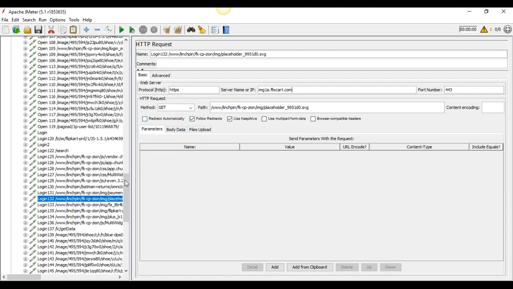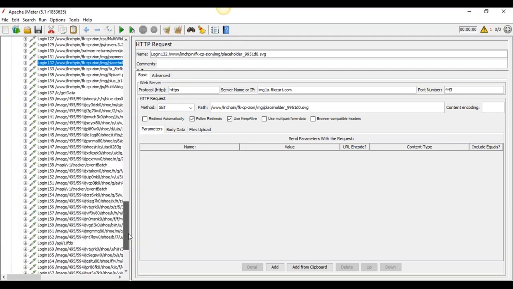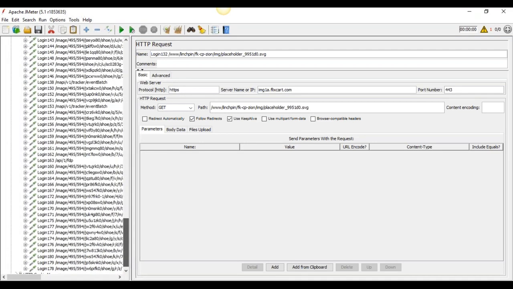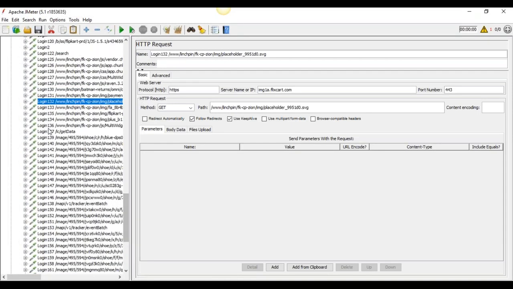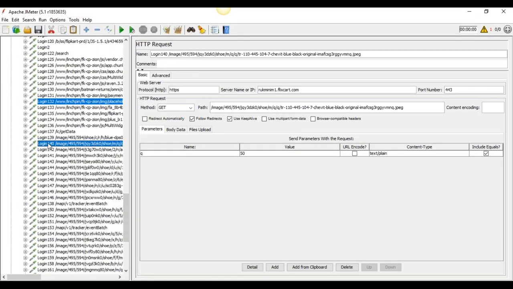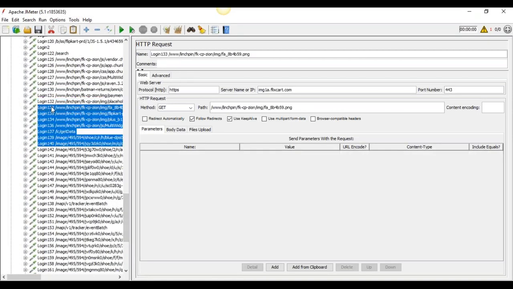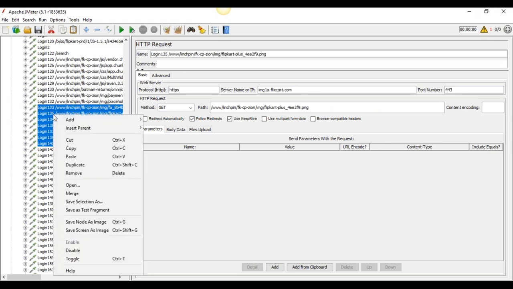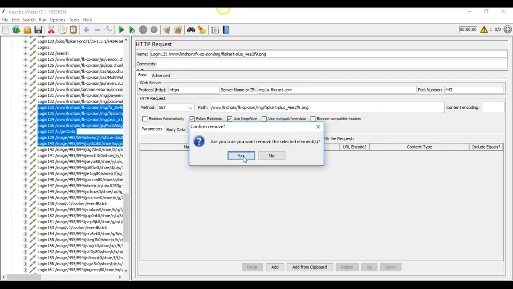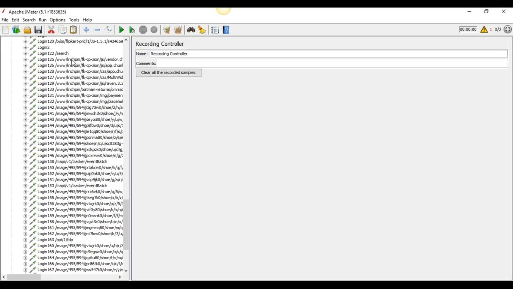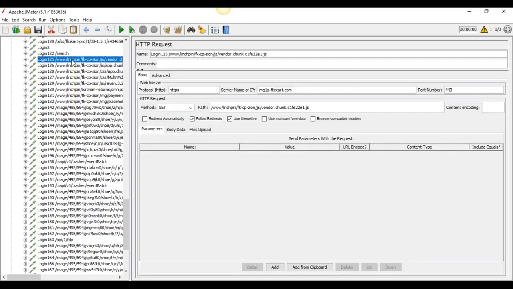After that, if you are getting your URL and the body name, then after checking everything you remove it from your script. This is not useful, so now I am removing it.